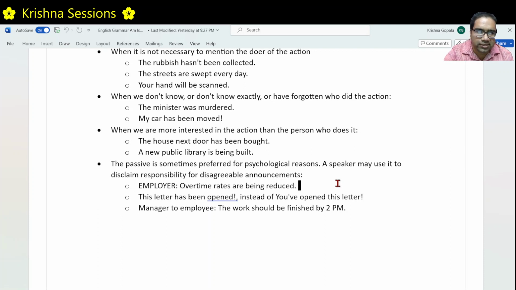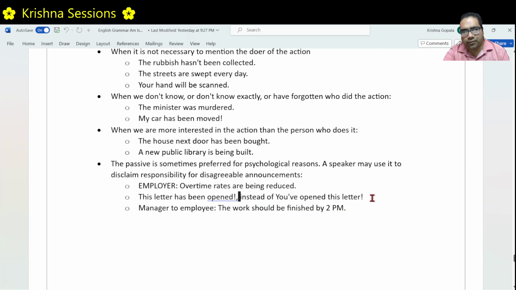Right. And you will see a lot of statements in passive voice made by government officers, government officials also, where they don't want to clearly declare who is the person responsible. Right. For example, in another case, this letter has been opened, right? This person knows who opened the letter, but he doesn't want to blame that person.